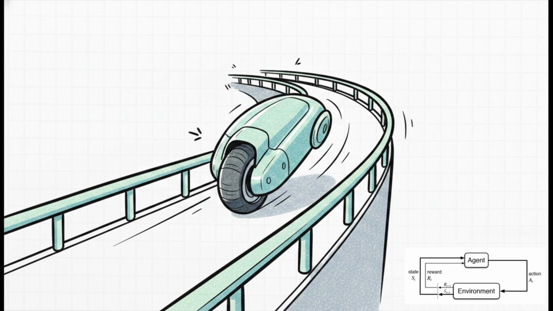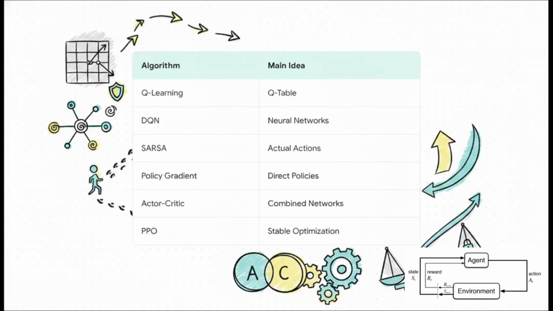Finally, we reach proximal policy optimization, or PPO. This is widely considered the current industry standard. See, a major problem in AI training is that an agent can suddenly just forget how to do a task entirely if it drastically overcorrects its strategy after one weird mistake. PPO solves this by putting strict mathematical guardrails on the learning process, effectively preventing those sudden, destabilizing changes. It perfectly balances high performance with stability, making it the absolute go-to choice for the most advanced simulation environments running today.